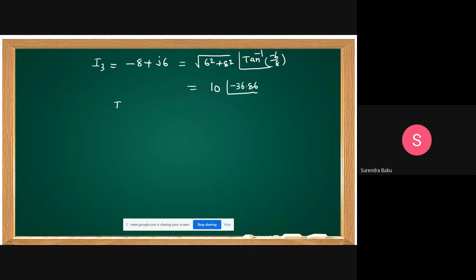Then what is I3? 10 cos omega t minus 36.86. Still any doubt? Yes, students.